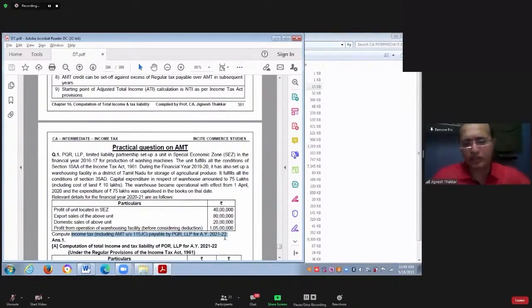Yes. Okay. Now you tell me, what is the profit of the unit located in SEZ? 40 lakhs. What is the export turnover? 80 lakhs. What is the domestic turnover? 20 lakhs. Out of 40 lakhs, what will be the proportionate profit of export turnover? 32 lakhs. Yes or no?